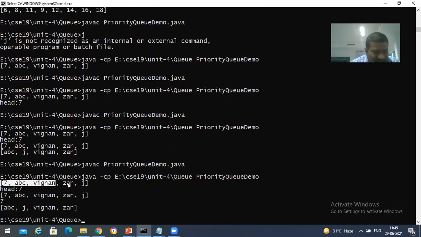See, first thing is q elements we printed. After that 7, and then what? After peek we'll be printing again q, and then we call poll. Poll, what it does is it retrieves and it deletes. It takes the element present at first position of the queue. That means front end it takes the element and deletes that particular element. That's the difference between peek and poll.